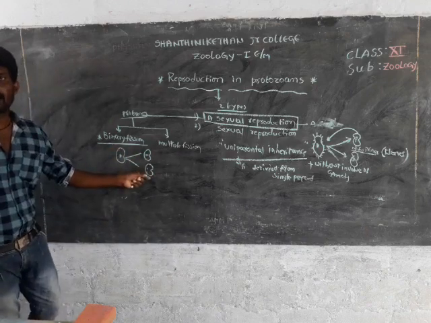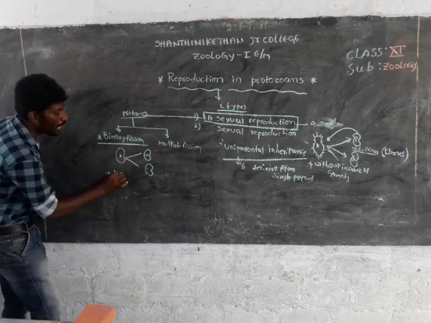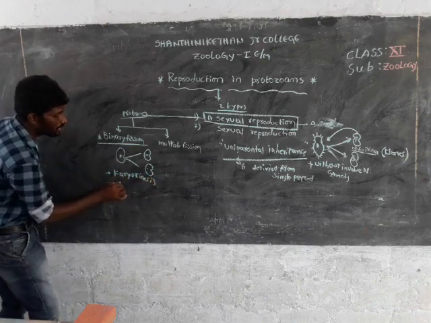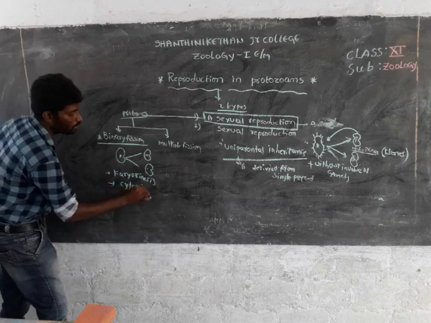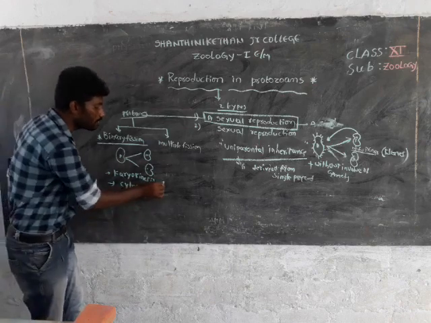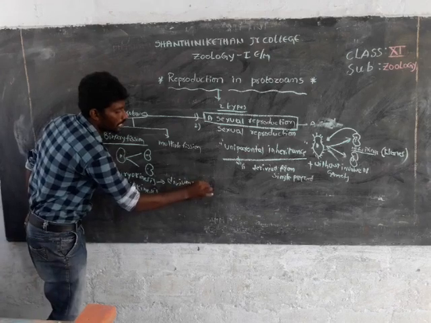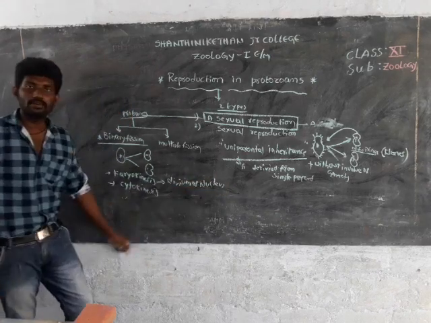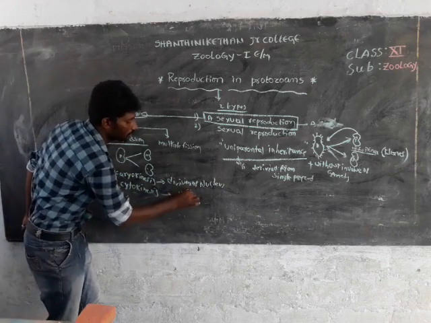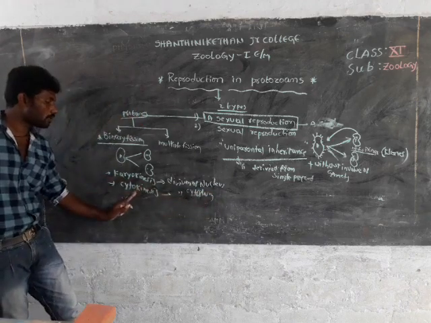Two daughter cells. Binary fission also involves two processes. The first is karyokinesis, and the second is cytokinesis. What is the meaning of karyokinesis and cytokinesis? Karyokinesis means the division of the nucleus. The division of the nucleus is known as karyokinesis. And the division of the cytoplasm is known as cytokinesis.